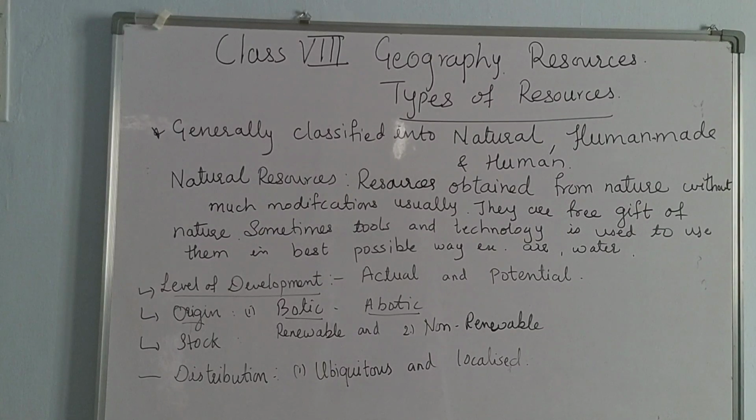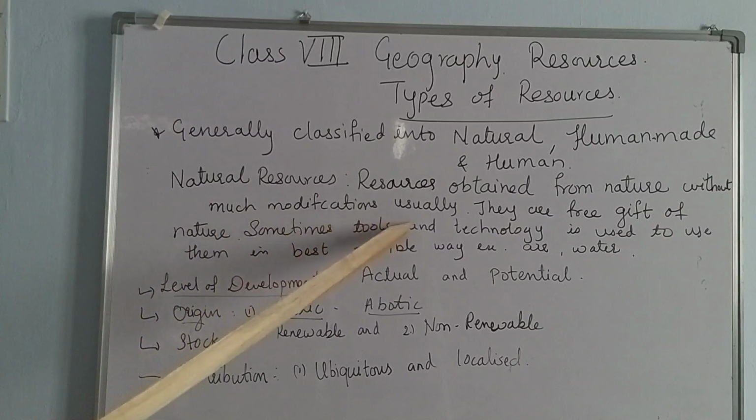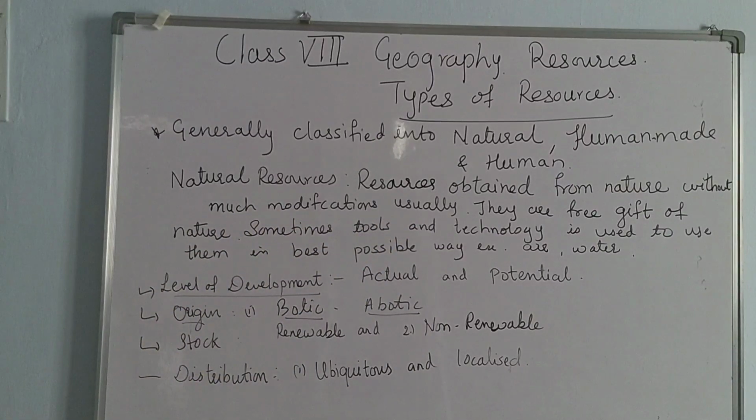Actually, we know that they are obtained from nature. Natural resource means obtained from nature. By the word you can understand natural resource. But without much modification usually. Whatever way God is giving, we are not modifying. And it is free to us from nature, right? But sometimes we use tools and technology to modify them. When you are using them, at that time we use tools and technology, that means for the best possible way.